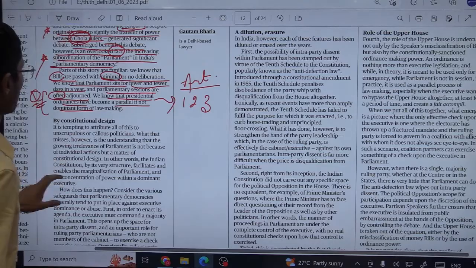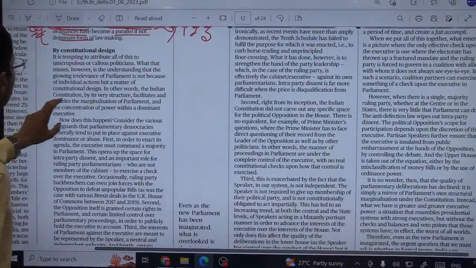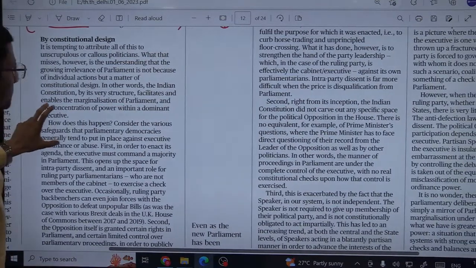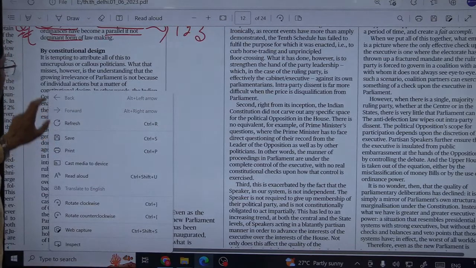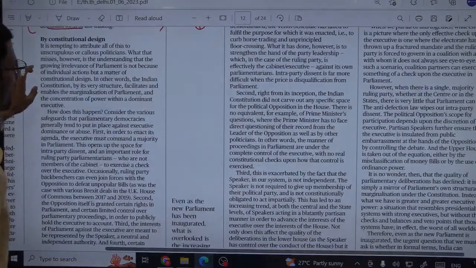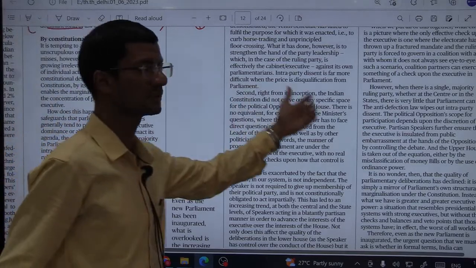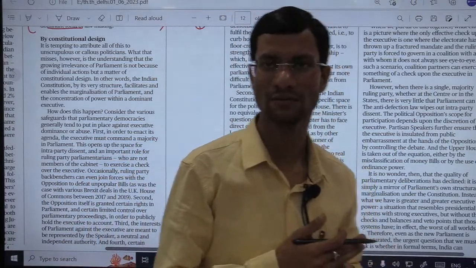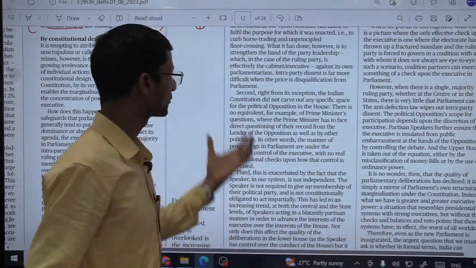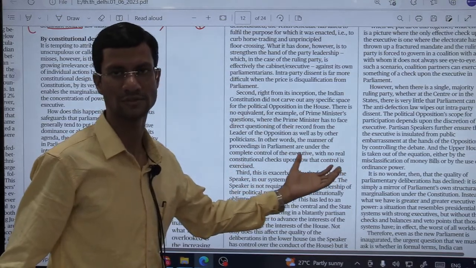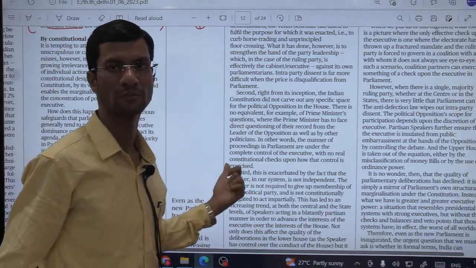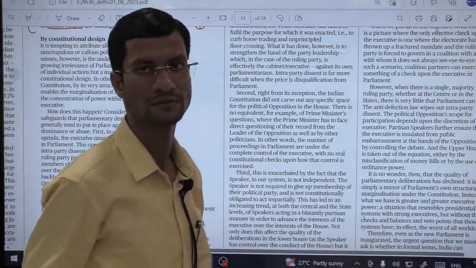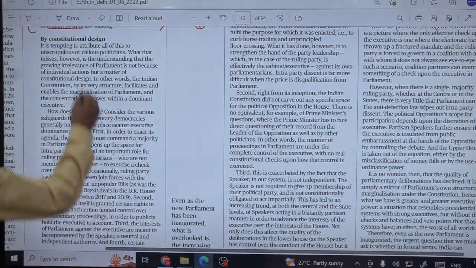Now first of all, he is focusing on the constitutional design, that what exactly the constitution talks about, parliamentary democracy. And then through 4 questions he is further explaining the transition from parliamentary to executive democracy, supplementing his 4 arguments with 4 further supplementary pieces of arguments. So let us go one by one.